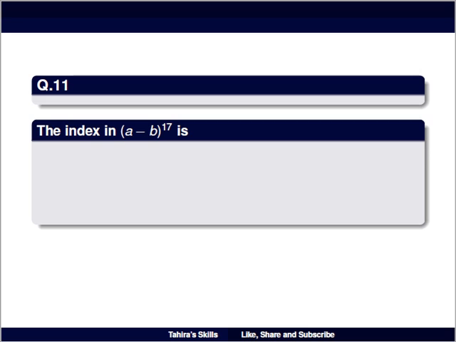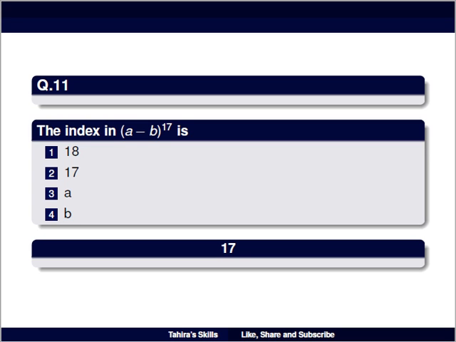Question number 11: the index in (a − b) raised to power 17 is equal to, option 1 is 18, option 2 is 17, option 3 is A, and option 4 is B. And the right answer is 17. Index means power. Here the power is 17, so 17 is our right answer.